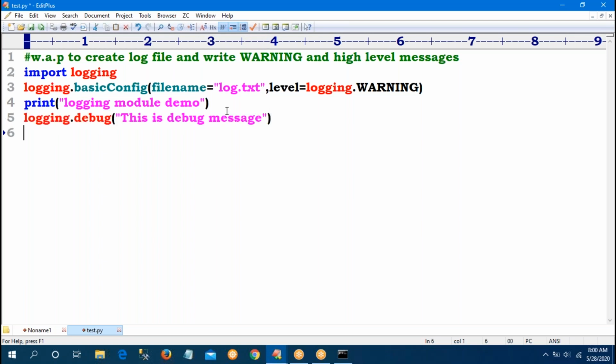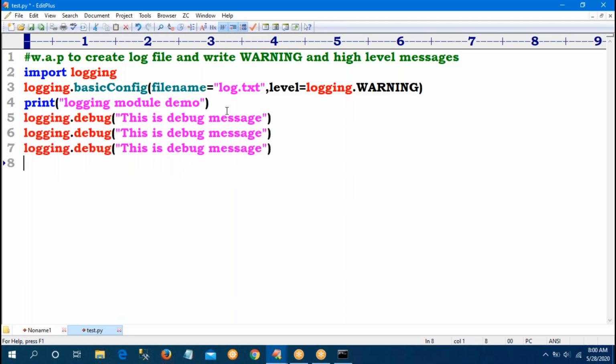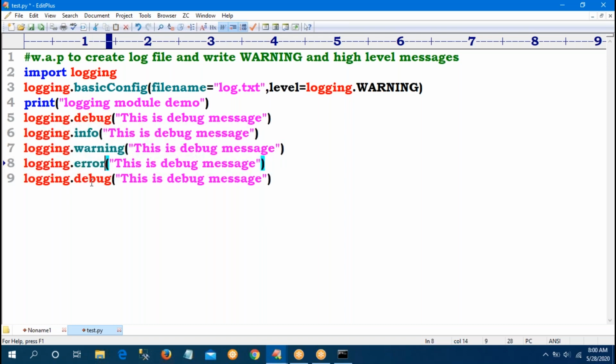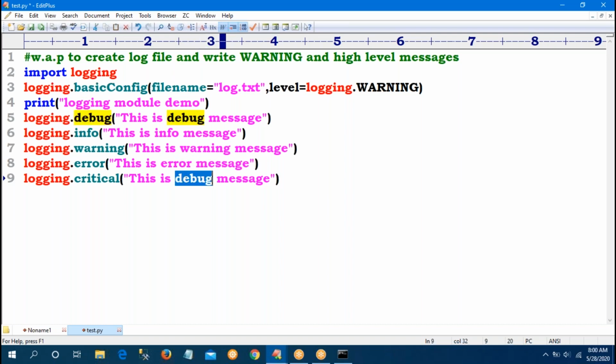Same like that, write all of them: debug, next info, next warning, error, critical. So this is info, this is warning message, this is error message.